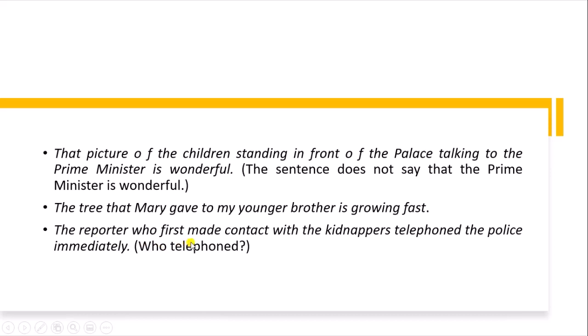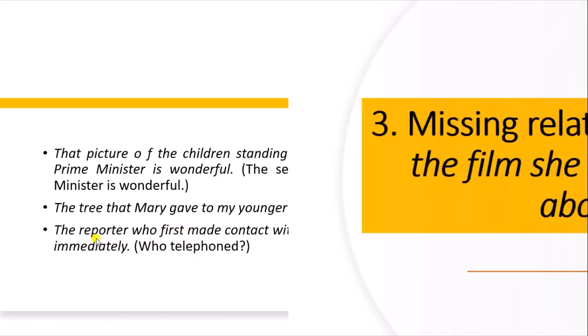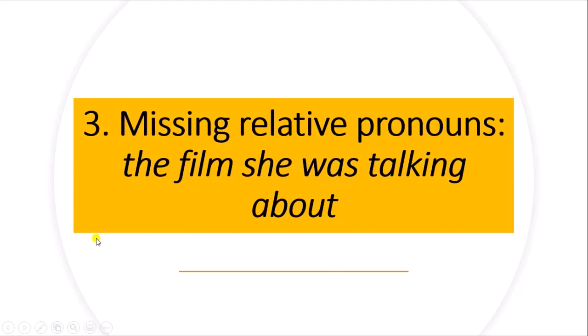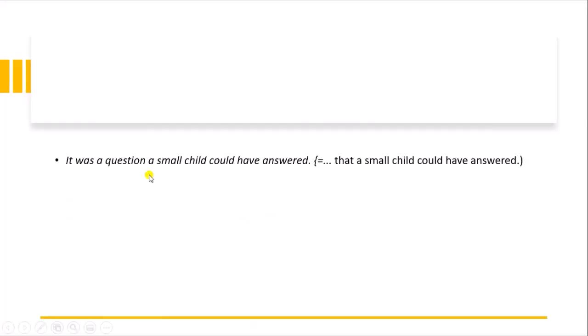The reporter who first made contact with the kidnapper telephoned the police immediately. Who telephoned? The reporter. Missing relative pronouns: the film she was talking about. When relative pronouns who, which, that are left out, this can cause difficulty. Like: it was a question a small child could have answered. That a small child could have answered.